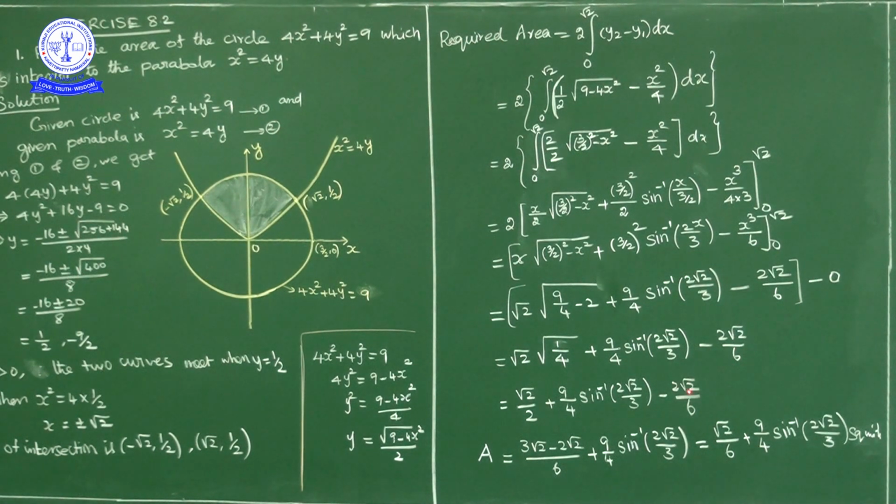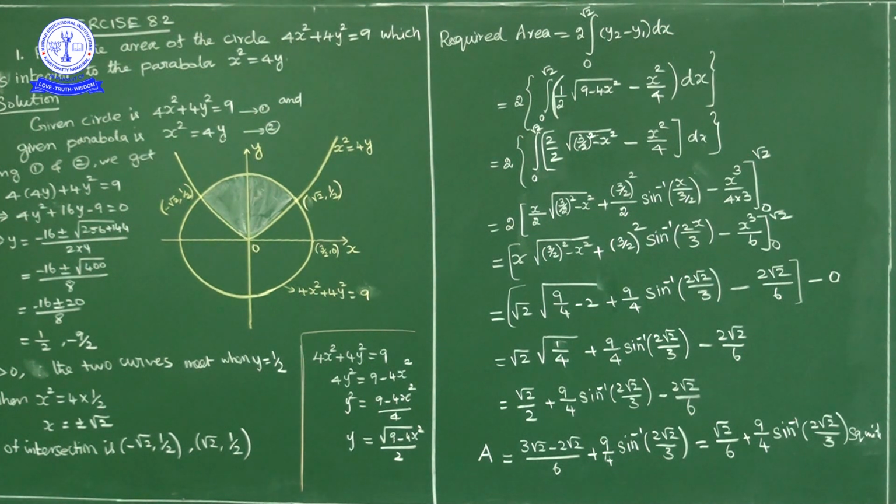Now if you take the LCM of these two, LCM is 6. So 3 root 2 minus 2 root 2 upon 6, plus 9 by 4 into sin inverse of 2 root 2 upon 3. How much is it? 3 root 2 minus 2 root 2 is root 2. So root 2 upon 6 plus 9 by 4 sin inverse of 2 root 2 upon 3 square units. That is the final answer.